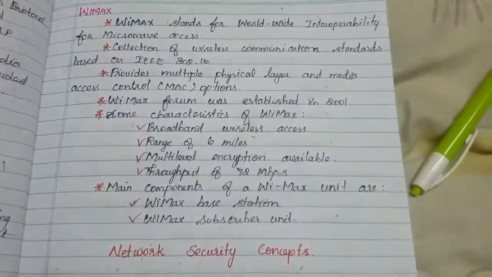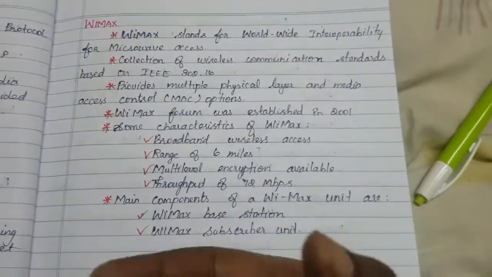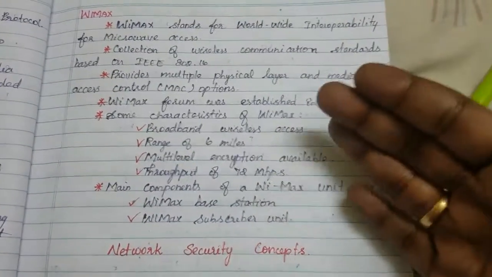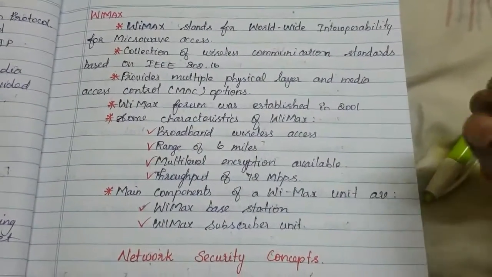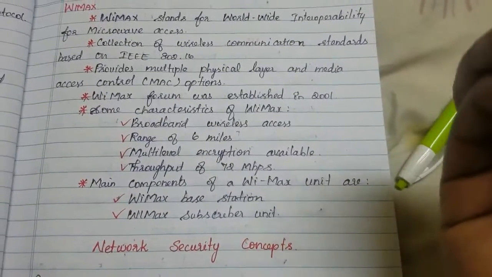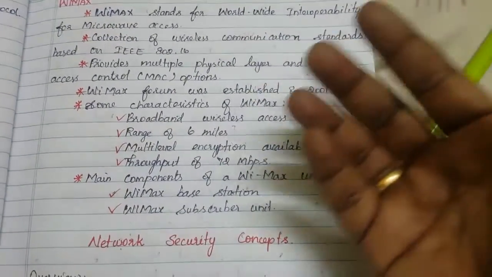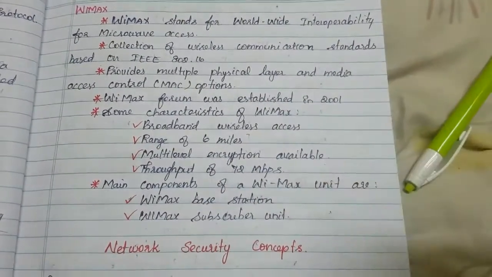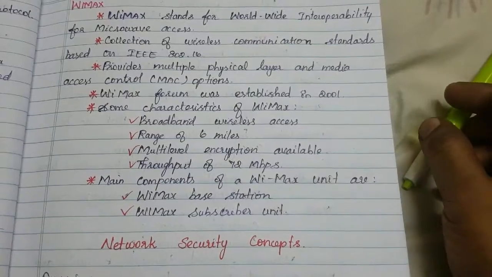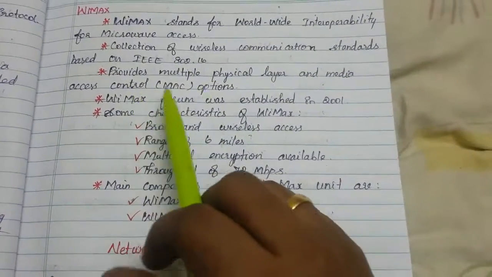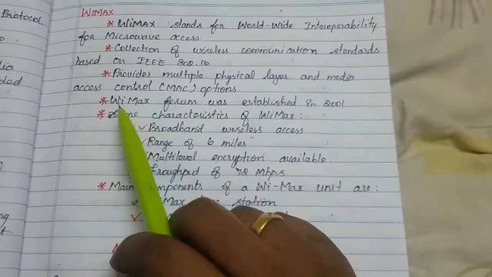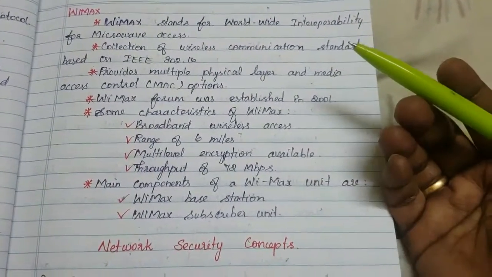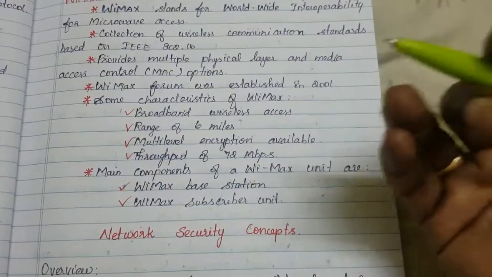So WiMAX is a collection of wireless communication protocols recognized by IEEE 802.16, and it provides multiple physical layer and media access control, MAC, options, as we have studied already. There is a forum named the WiMAX Forum, which was established in 2001, because WiMAX has some characteristics.